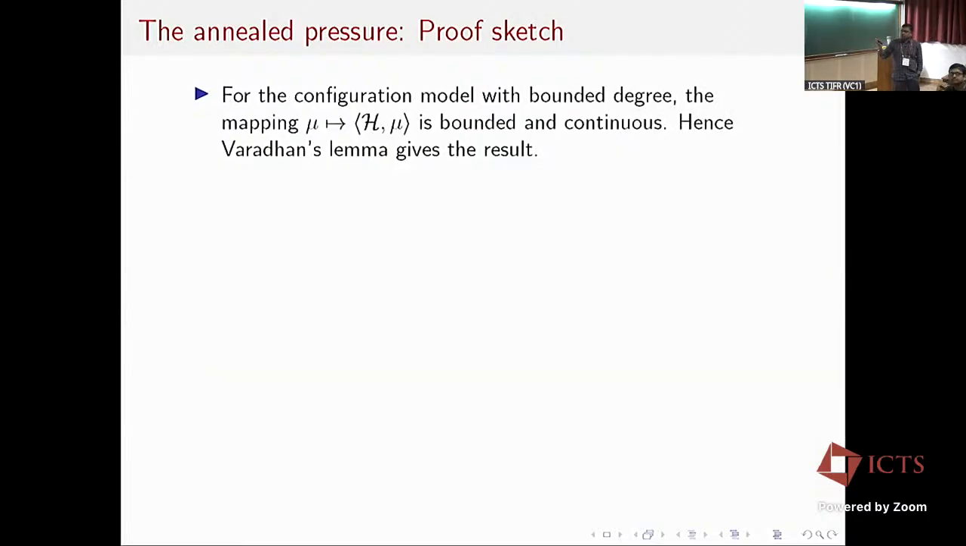In the case of a configuration model with a bounded degree, the map that takes mu to the integral of the Hamiltonian is actually bounded and continuous. So a direct application of Varadhan's lemma gives us the variational formula for the annealed pressure.